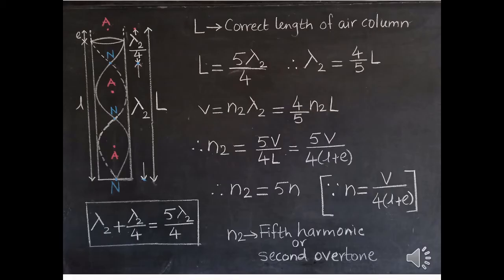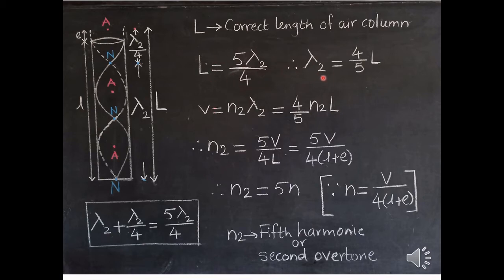So in this mode of vibration, as you can see in the diagram, we have two complete loops and one half loop. Now the distance between this node and this node is equal to one wavelength as this is a complete wave. And the distance between this node and this antinode is 1 by 4 times the wavelength. So the distance between this node and this node is lambda 2 and the distance between this node and this antinode is lambda 2 by 4. So L, that is the correct length of the air column, is lambda 2 plus lambda 2 by 4, that is equal to 5 by 4 times lambda 2. So L is equal to 5 by 4 times lambda 2.